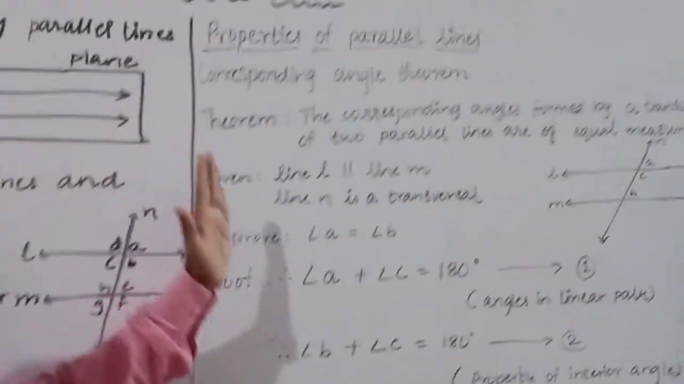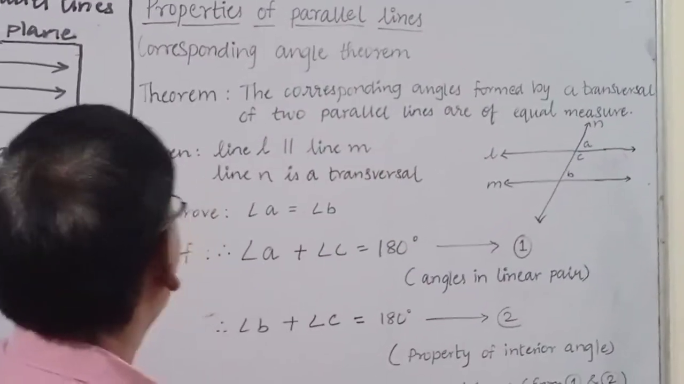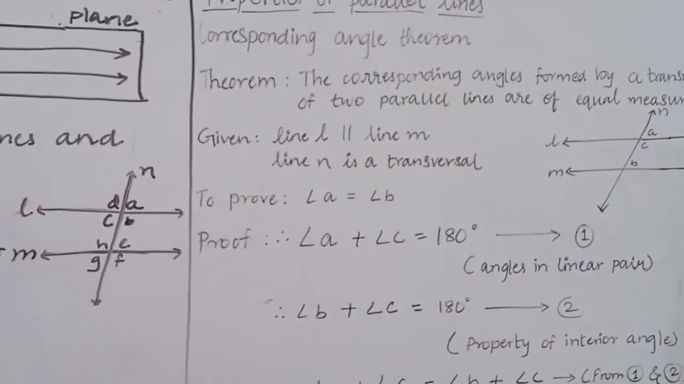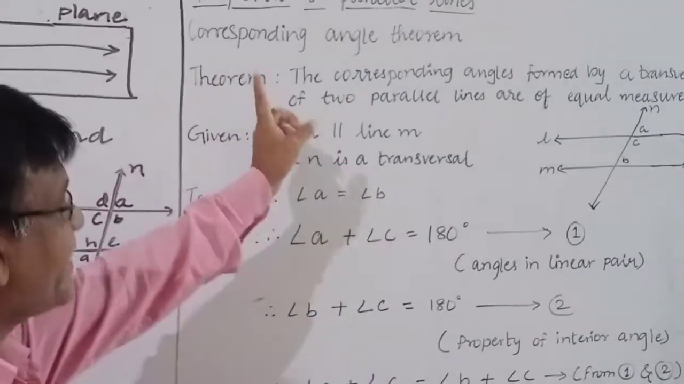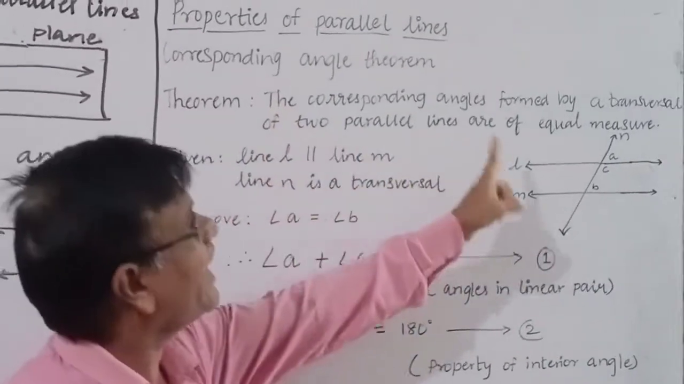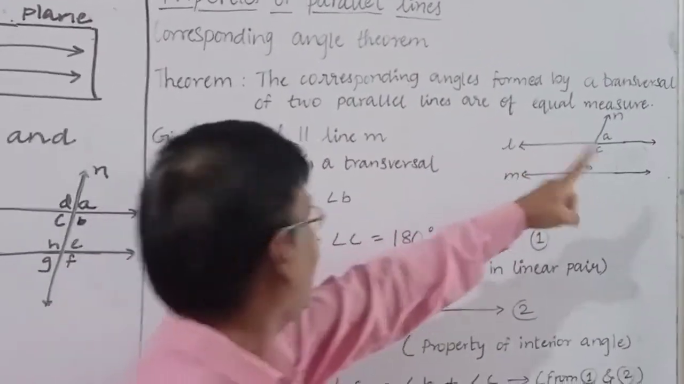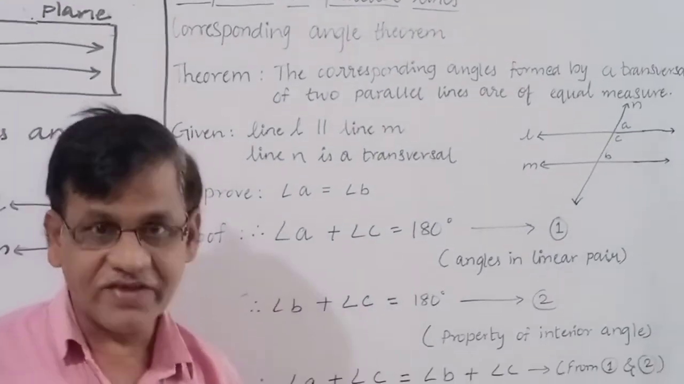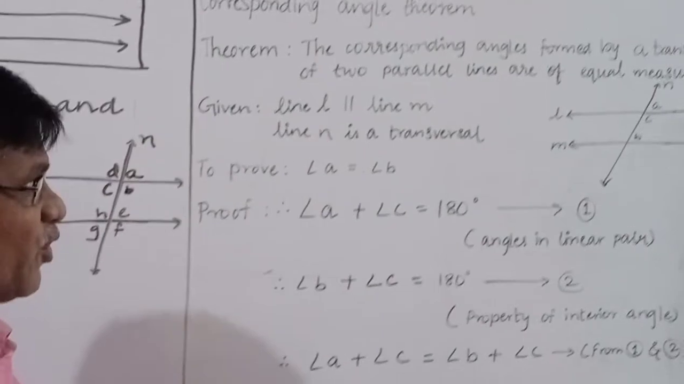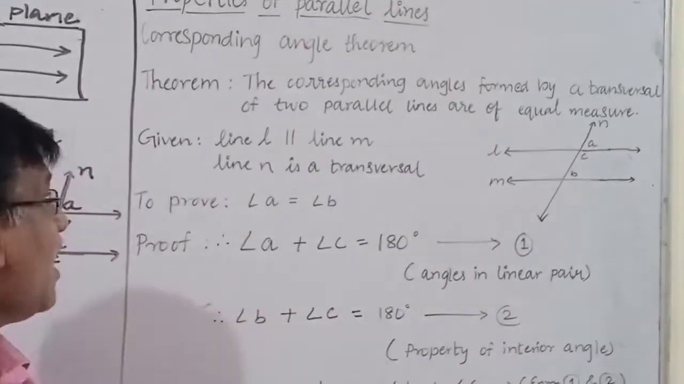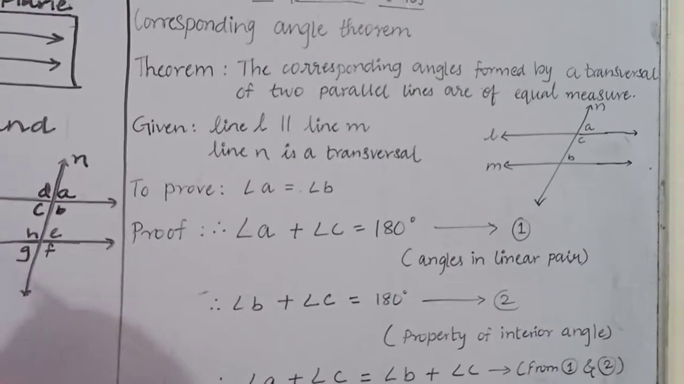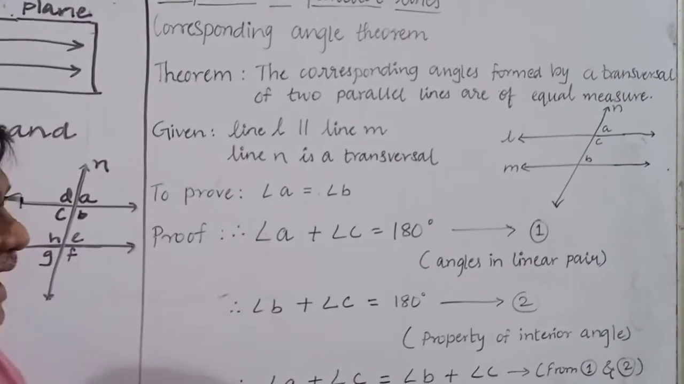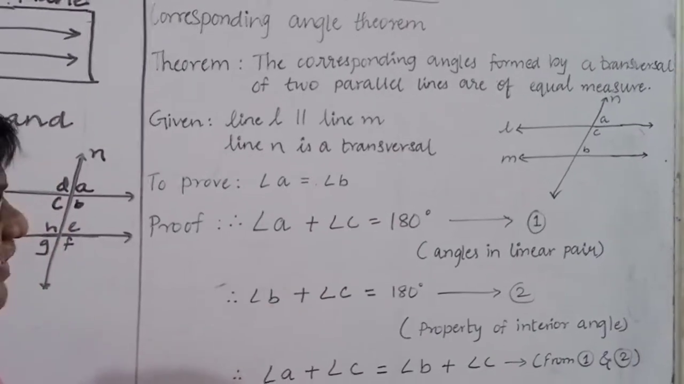Okay. So first we have to learn the property. What is the property now? The corresponding angle theorem. It is called as corresponding angle theorem. Now what is the theorem? See here, the statement of the theorem is the corresponding angles formed by a transversal of two parallel lines are of equal measures. This is the statement. Means the lines are parallel and one transversal is there, then corresponding angles are always equal, having the equal measure.